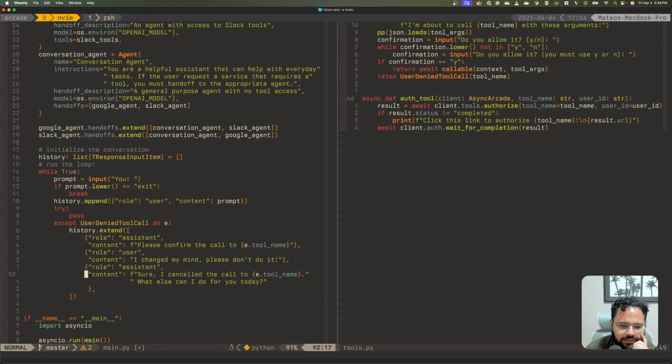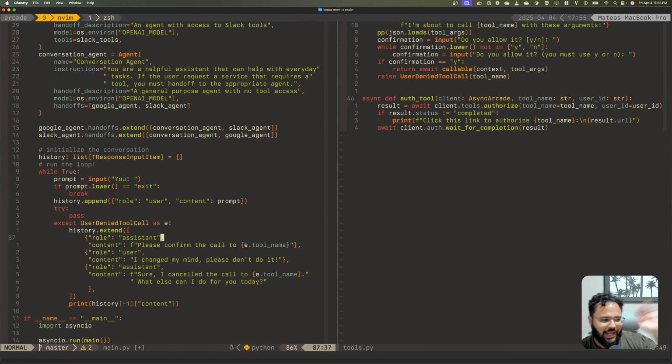So with this, the history already has that a tool call was attempted, the user didn't approve it, and the assistant just says, okay, sure, I didn't call it. What else can I do for you today? But we didn't print that to the user yet. So we need to print that. And we say history, the last element of the history, we just print the content, right?